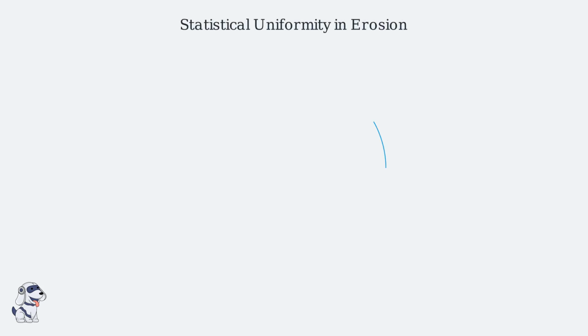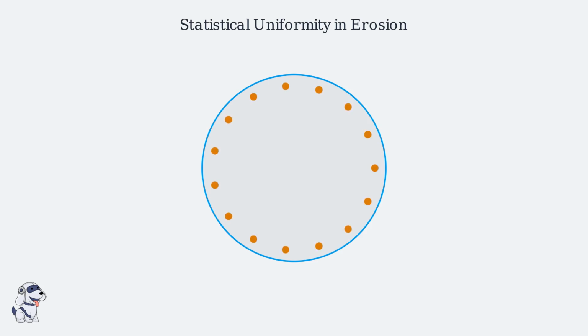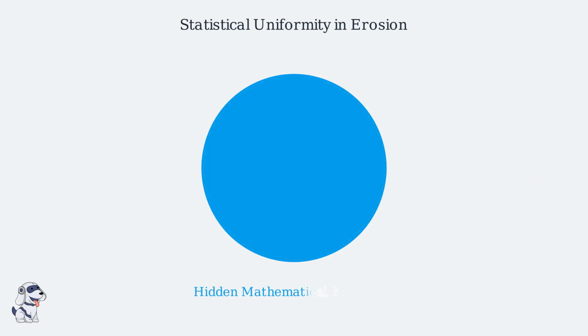Recent 2026 data reveals a startling truth about coastal processes. Across the globe, geography is not behaving randomly. In fact, 88% of major erosion sites demonstrate a stable fractal dimension. This suggests that the collapse of a coastline is not an act of chaos. Instead, the Earth follows an iterative, mathematical blueprint. The stability we observe indicates that even at the point of destruction, geological forces operate within a strict, predictable system.